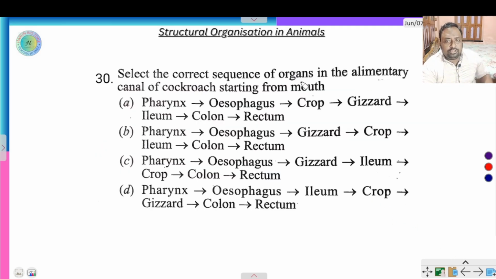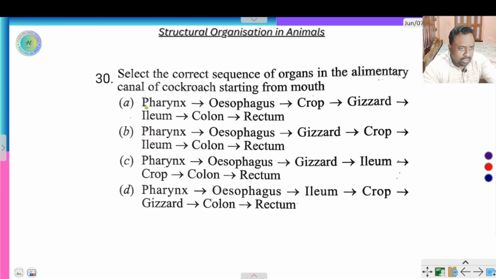Select the correct sequence of organs in the alimentary canal of cockroach starting from the mouth. After the mouth, the pharynx is present. Then the esophagus, crop and gizzard.